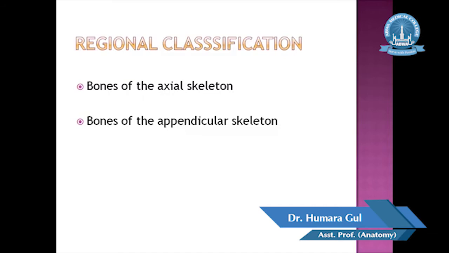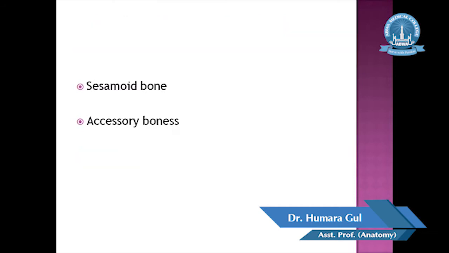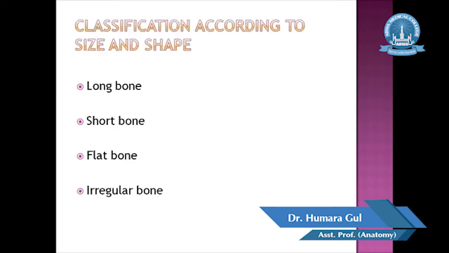So we have discussed two classifications, the developmental classification and the regional classification of the bone. And here is the third classification, classification according to size and shape. In this classification, the bones are divided into long bone, short bone, flat bone, irregular bones, sesamoid and accessory bone. So in the classification according to size and shape, the bones are divided into 6 types. We will discuss these 6 types one by one.